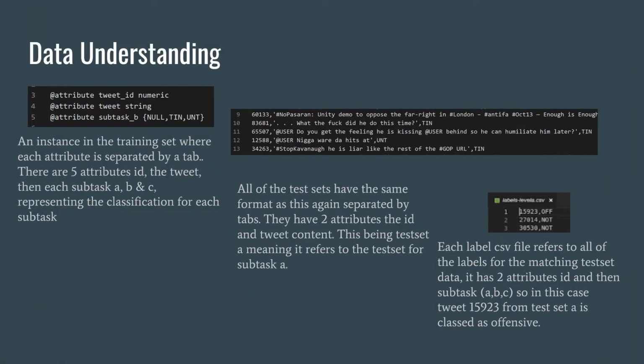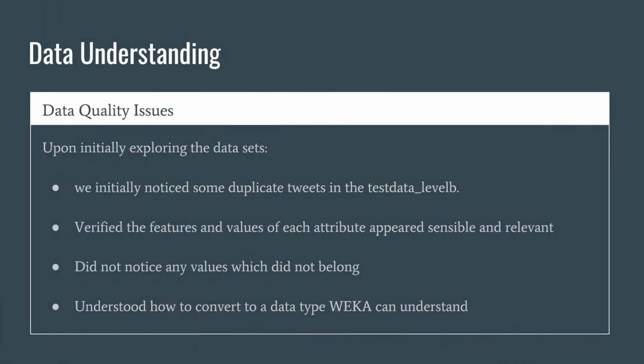Here we can see a brief example of how the data looks in its raw format, with the defined attributes on the left and some example instances from the training set. After exploring the dataset, we noticed that there were no real underlying issues. However, upon initial import into Weka, it identified that there was a single duplicate entry, which was then manually removed.